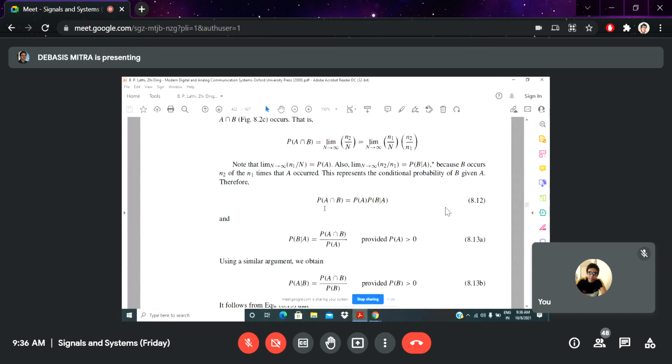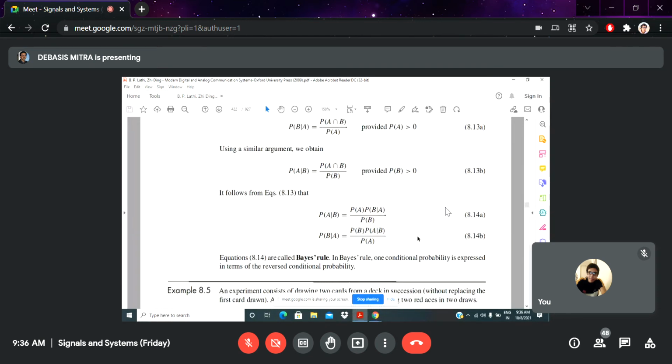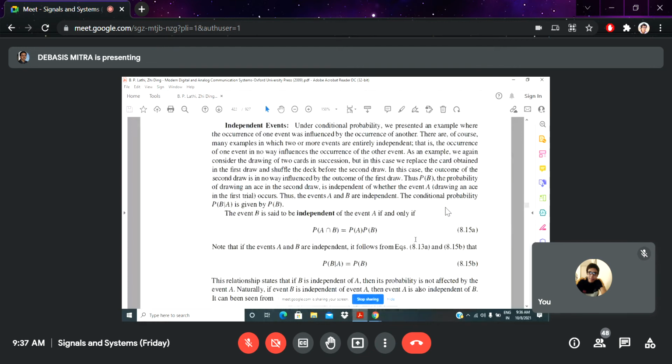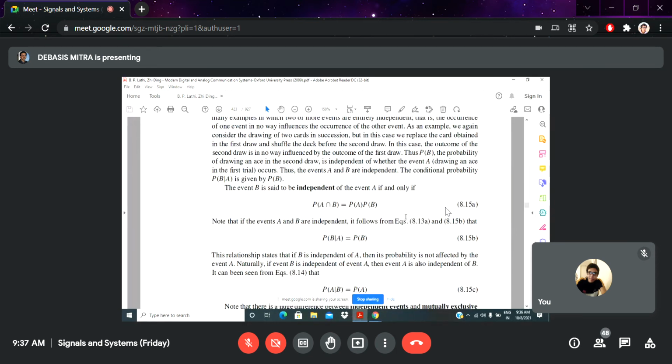So these two are not exactly related. In that case, the intersect probability of these two events is a multiplication of the individual probabilities.